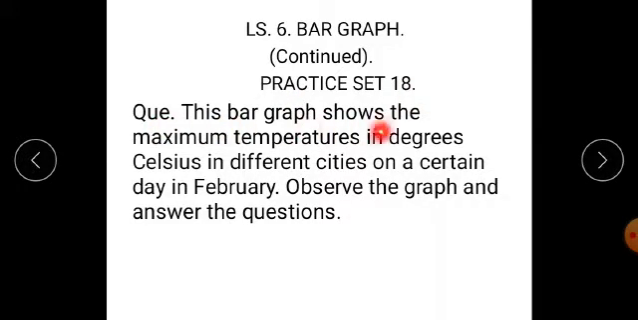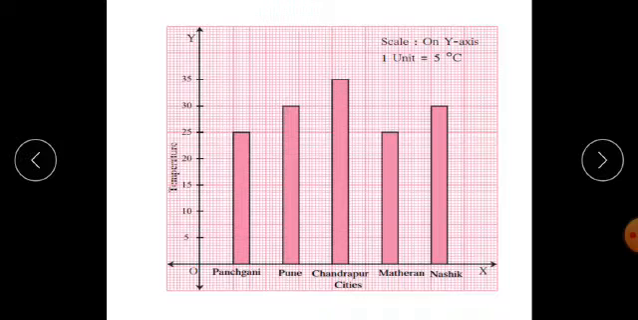Question: this bar graph shows the maximum temperatures in degrees Celsius in different cities on a certain day in February. Observe the graph and answer the given questions. So let's see the graph, which is also given in your book. Students, you have to draw this graph on graph paper and paste that graph paper in your copy.